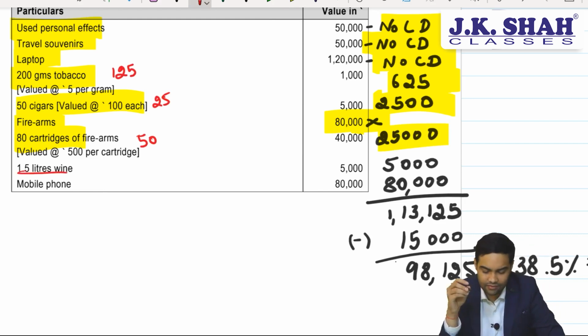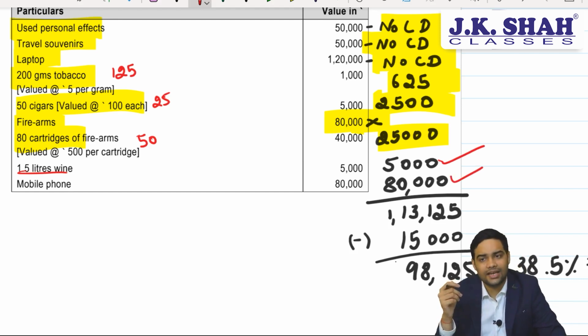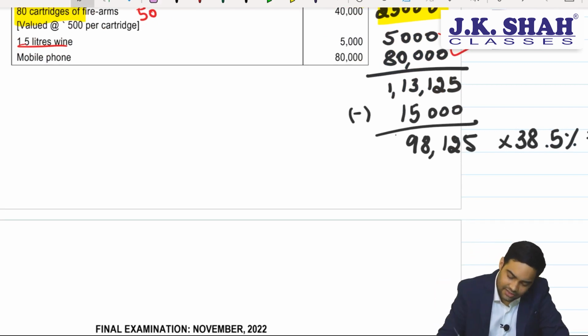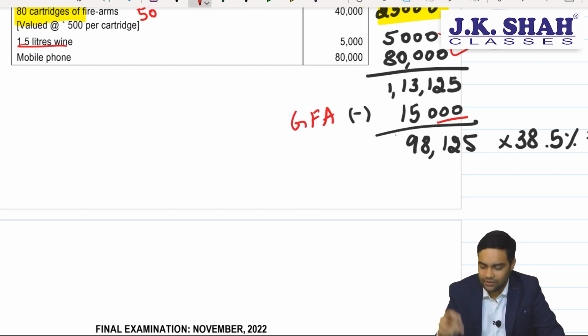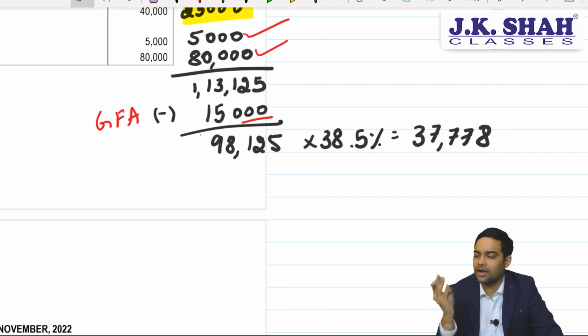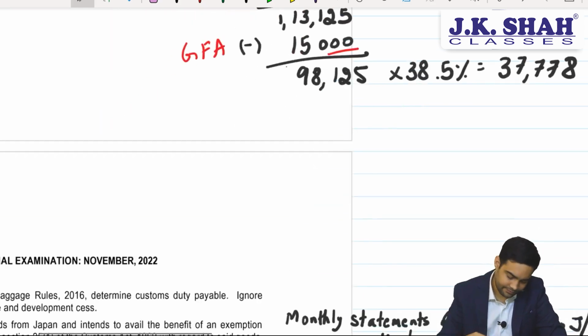Then 1.5 liter wine, that's fine, allowed. Mobile phone, yes, it will suffer the baggage rate, and as he is a US tourist of foreign origin, he will get a general free allowance of 15,000. So 98,125 subject to 38.5%, with a note saying that firearm, cartridge, cigar, tobacco in excess of the specified quantity will be subject to a higher custom duty rate of 100%. You don't have to show the computation, rate notification is not there. Okay,